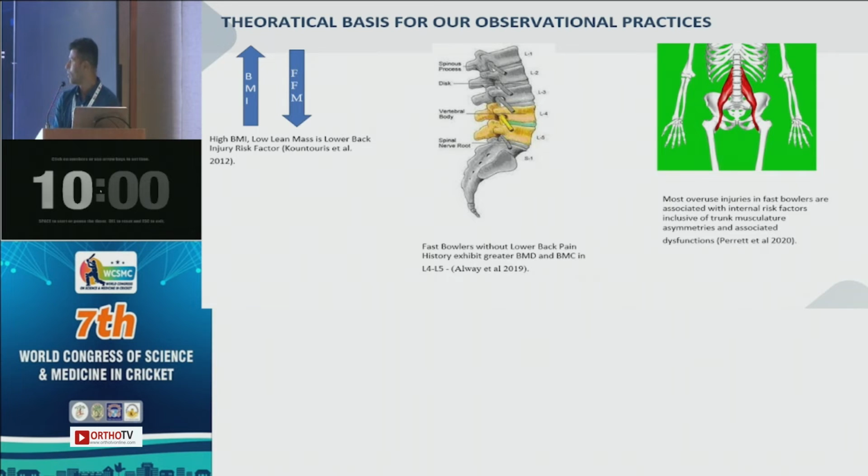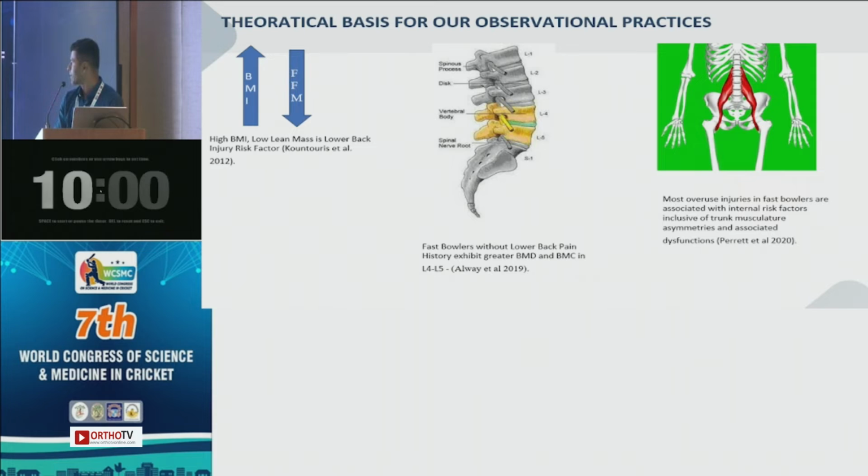Similarly, very recently, Alway and colleagues, he is obviously here, so he can explain it in much more detail, have found that fast bowlers with lower back pain history exhibited greater BMD and BMC than those without low back pain history, I'm sorry. So it's clear that bone health parameters are going to be essential to understand which type of fast bowlers are more susceptible to low back pain.